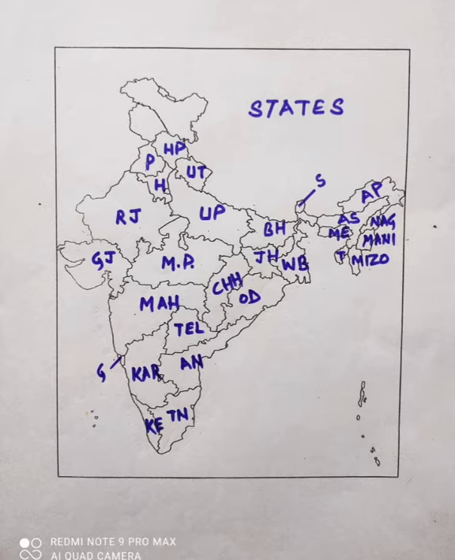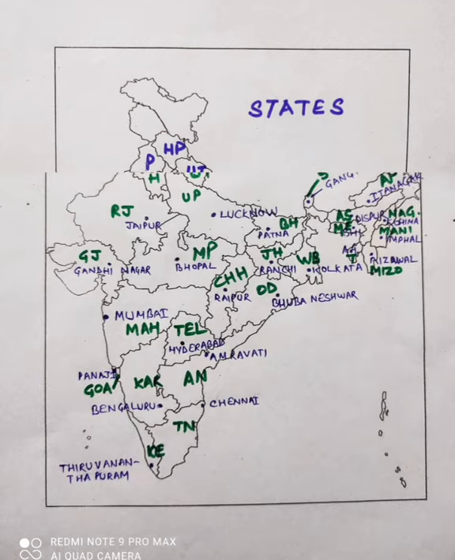Then in the same northeastern region, you will find one more state, that is Meghalaya. You know, Meghalaya is associated with Megh or clouds, and this is the state where we have very high rainfall. In fact, this is the state which receives the highest rainfall in the country. So it's again appropriately named. In this manner, my dear friends, we can easily learn all the locations.